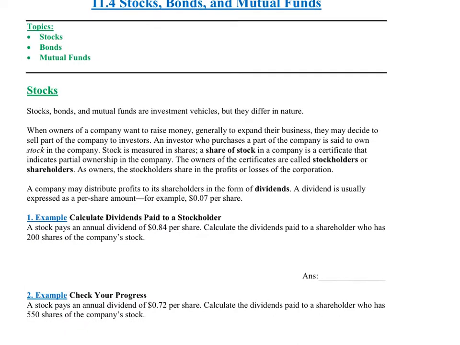What is a stock? When you buy a stock, you are actually buying ownership of a company. A share of stock in a company is a certificate that indicates partial ownership of the company, as you see right here. The owners of the certificates are called the stockholders or shareholders. So when you buy stock, you are actually purchasing part of that company. Granted, there are millions of stocks, so you're buying a very, very small percentage of the company, but you are a part owner.